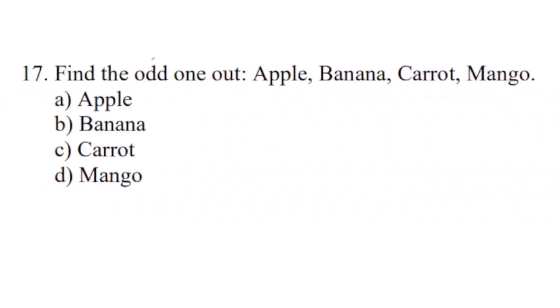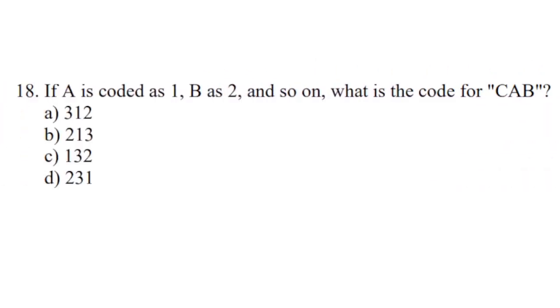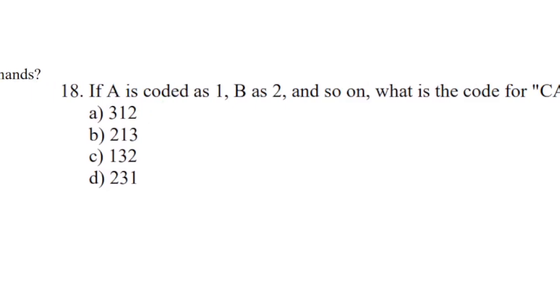Question number 17. Find the odd one out. Apple, banana, carrot, mango. Correct answer is option C, carrot. Question number 18. If A is coded as 1, B as 2 and so on, what is the code for CAB? Correct answer is option A, 312.